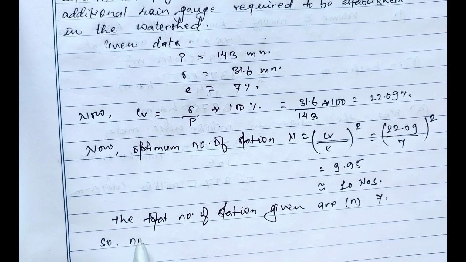So the minimum number of additional rain gauge required to be established in the given watershed is 3 numbers. That is, we need 3 numbers of additional rain gauge station. So as per the given data, our required number is 3 numbers, and which is the final answer.